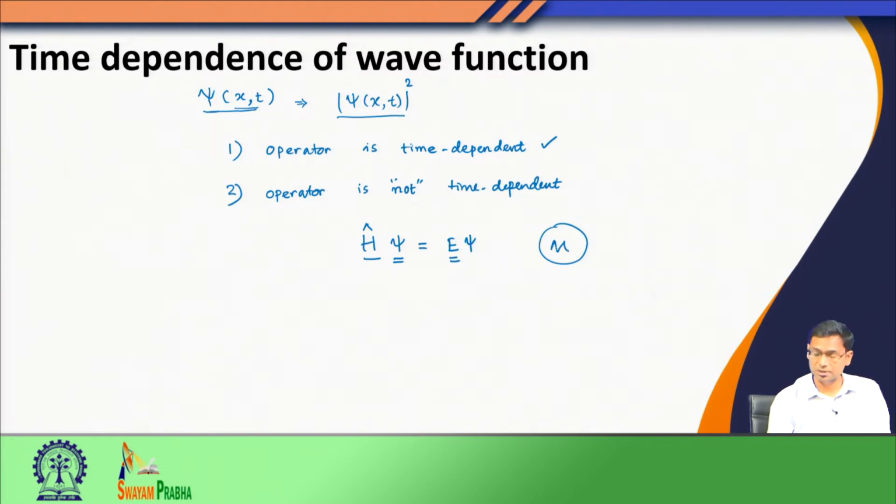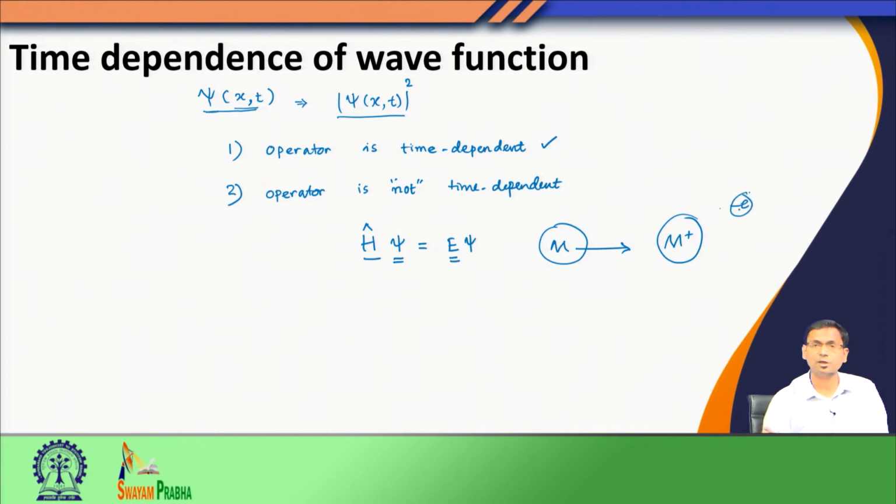Now, suppose I suddenly interact this molecule with an external field. Let us say I irradiate this molecule with light, or I photoionize this molecule. So, when I photoionize this molecule, what I have is a cation plus a free electron.